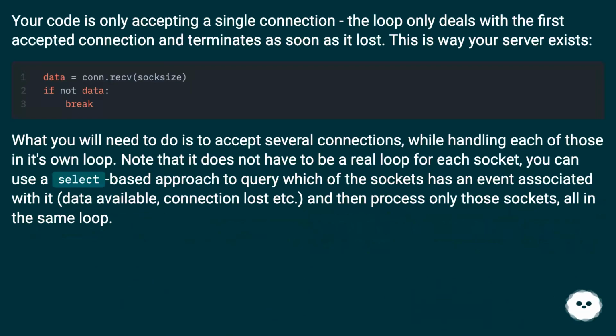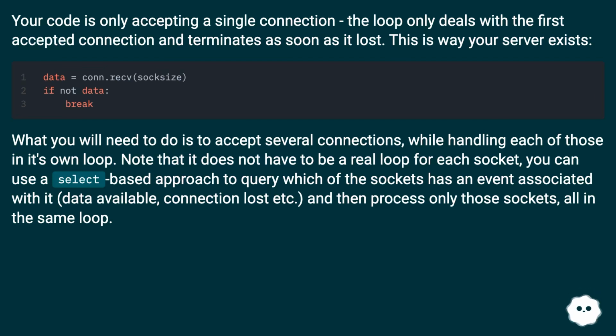Your code is only accepting a single connection. The loop only deals with the first accepted connection and terminates as soon as it is lost. This is where your server exits. What you will need to do is accept several connections, while handling each of those in its own loop. Note that it does not have to be a real loop for each socket.